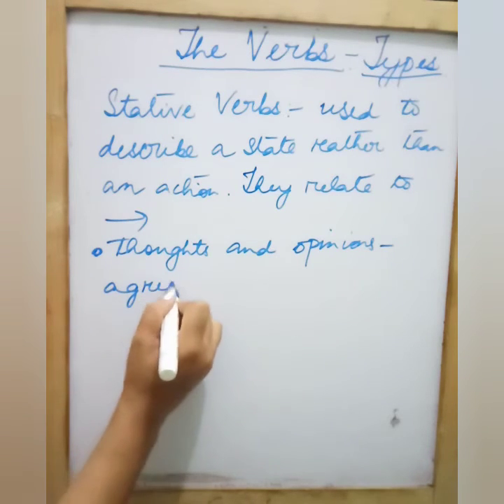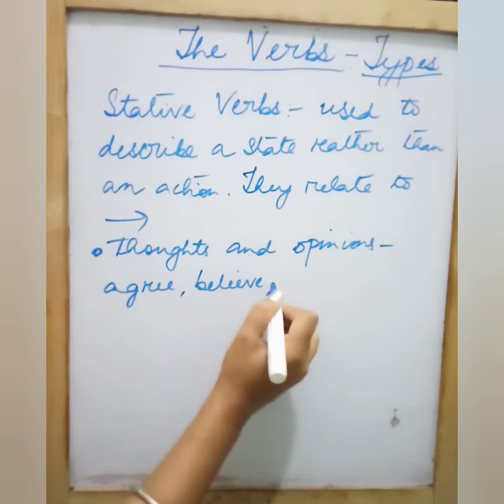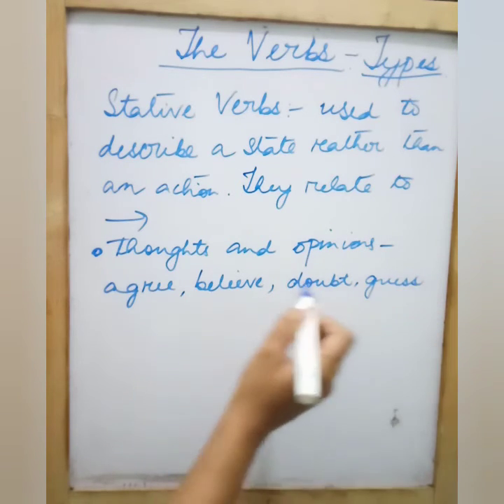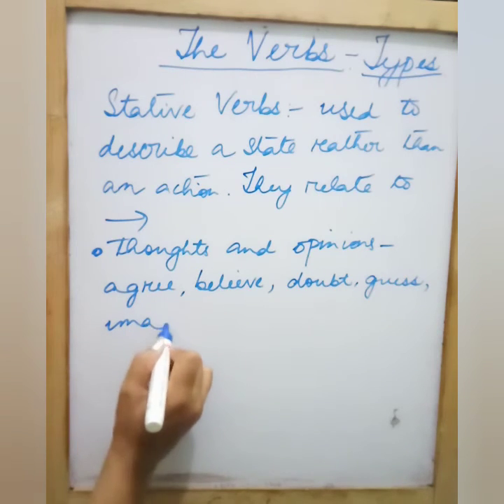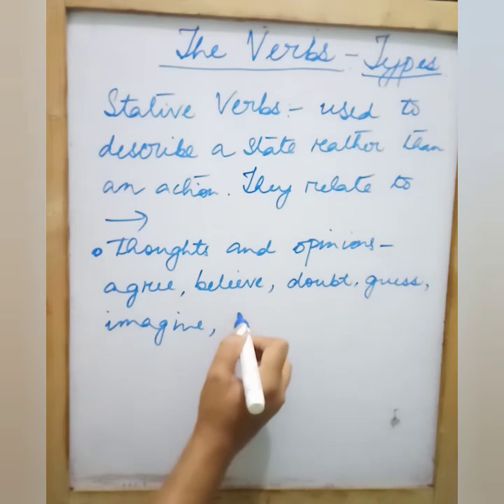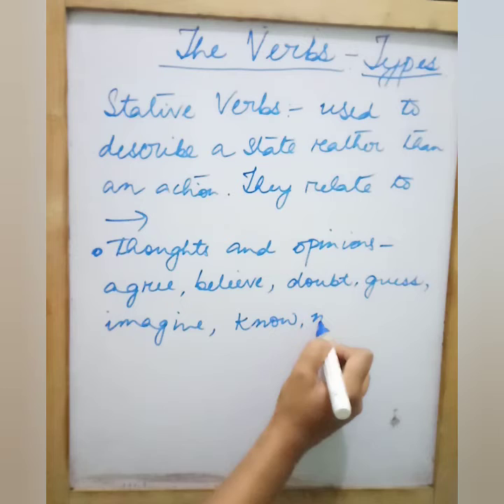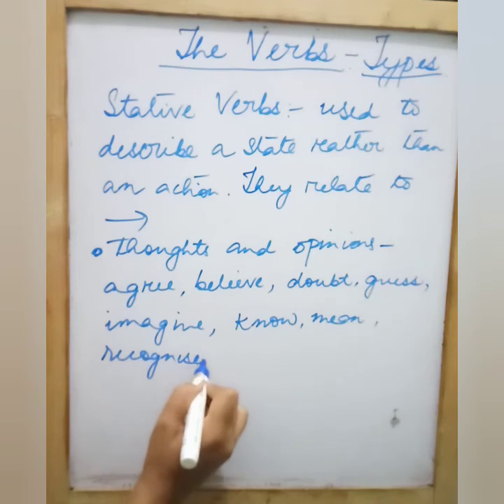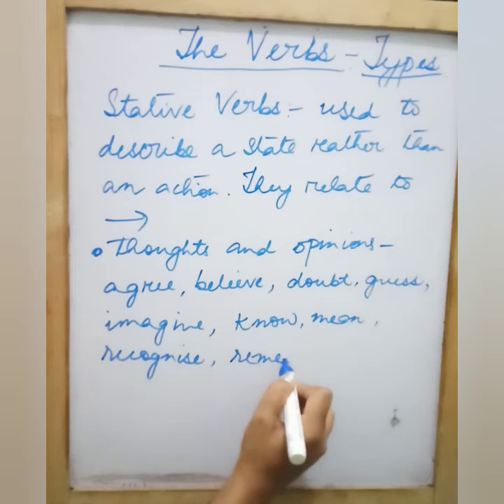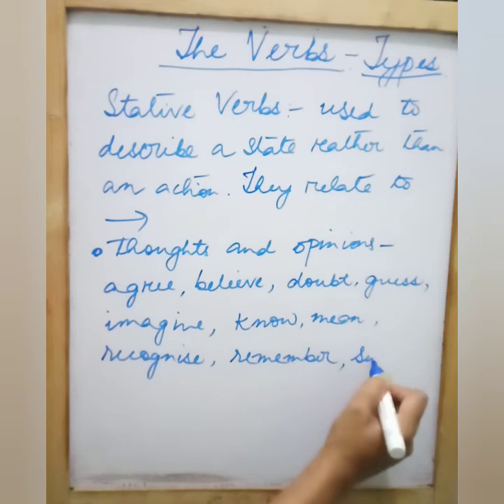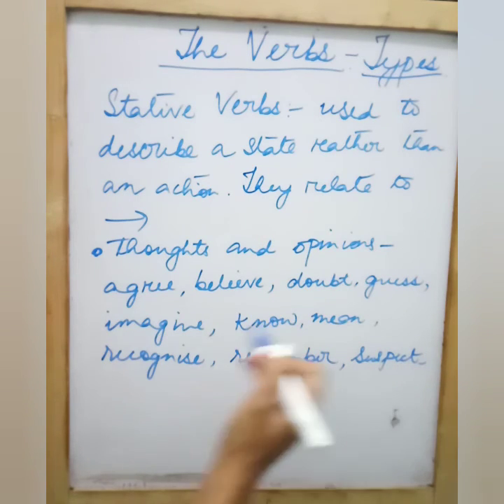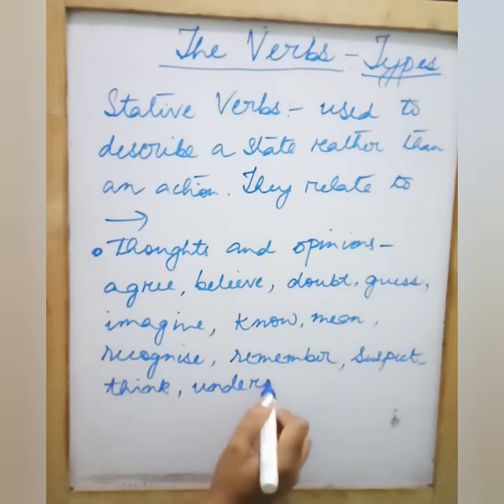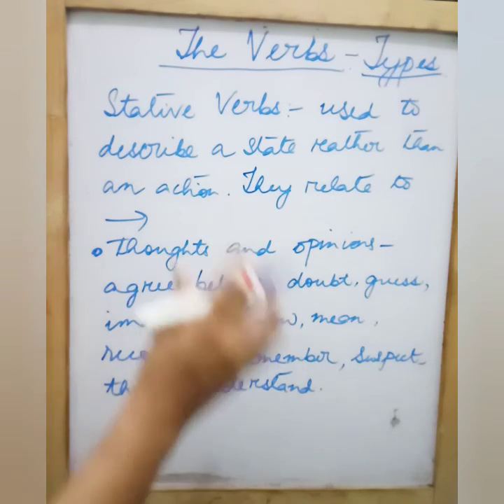Say agree, believe, doubt, guess, then imagine, know, mean, recognize, remember, suspect, think, understand, etc. Alright, there are many more, we can just go on and on, but these are some which are important.